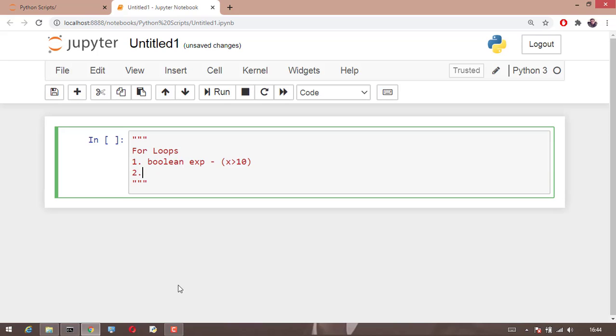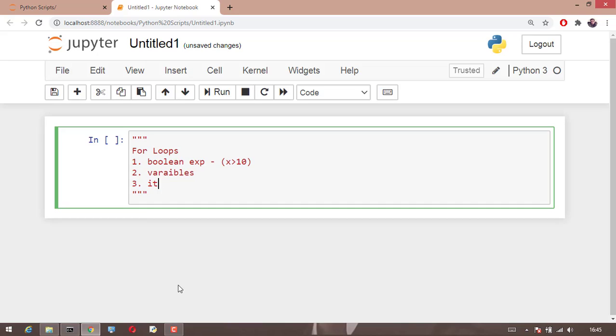The second one is the variables. Variables are nothing but the character in the Boolean expression. For example, here x is greater than 10. In this case, x will be our variable.